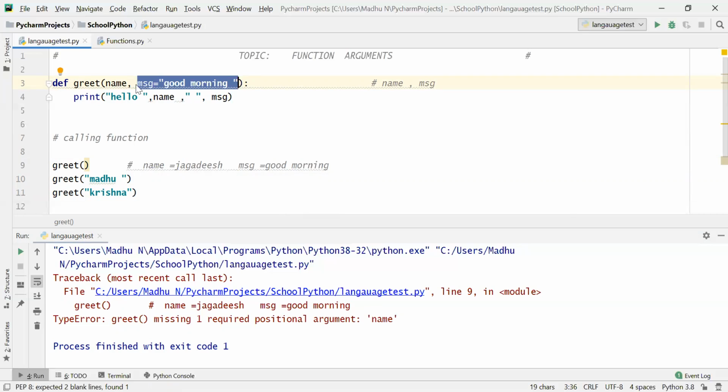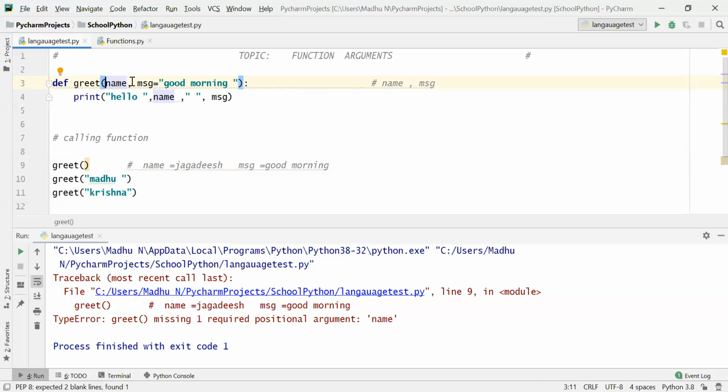So what about name? At least name should be passed. If there are two parameters and one is a default argument and one is non-default, the non-default should be passed in the call, and the other is obviously the default one. So at least one argument should be passed because one parameter is not known to us.